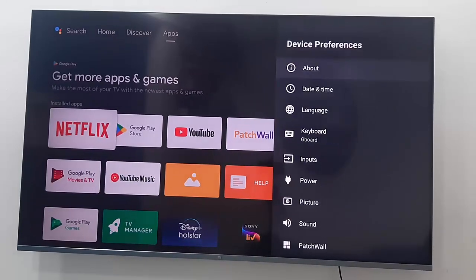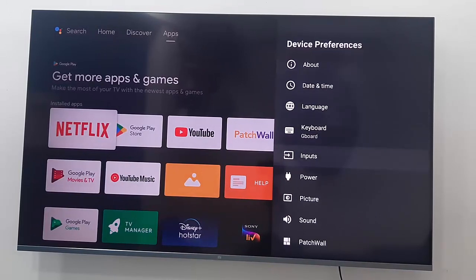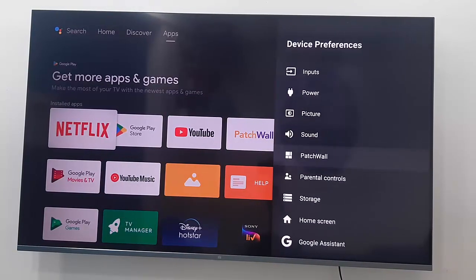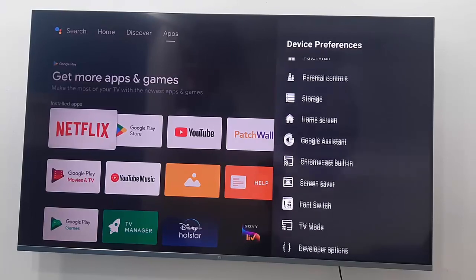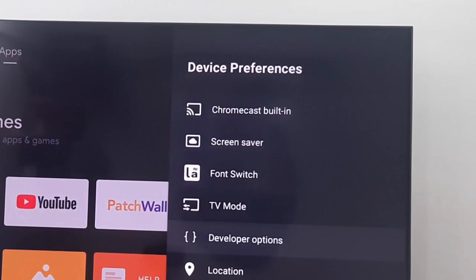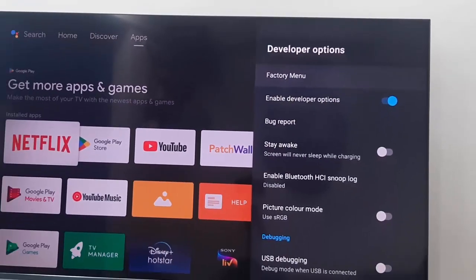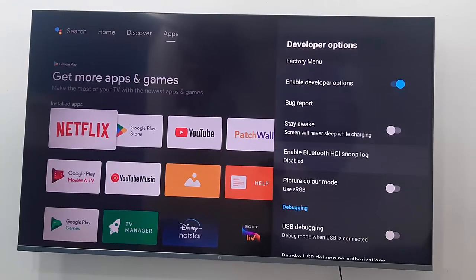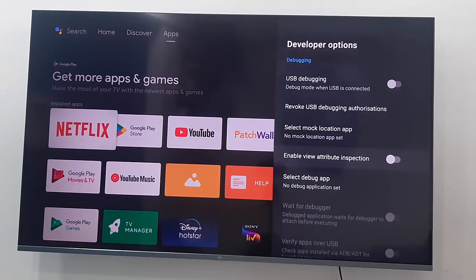Go back here, go down and go down. Now open here, guys, developer options. Go down here.